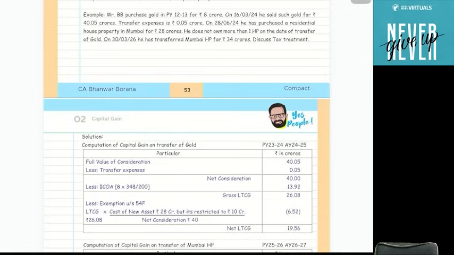Law says that if you purchase one property, then it must be within 2 years from the date of transfer. So if the transfer date was 24, na? The transfer date of that property was 16/3/2024. Yeah, then after that you can purchase. No issue.